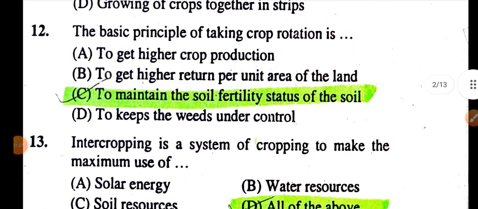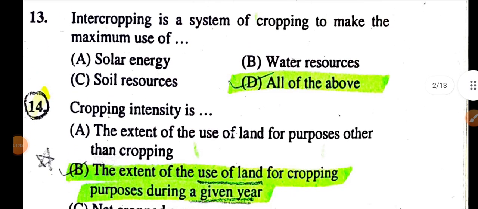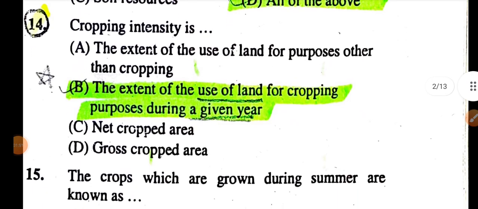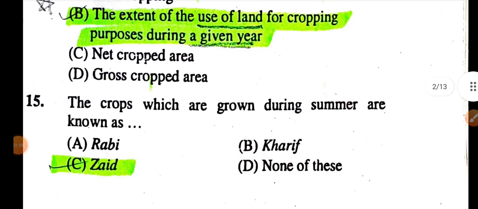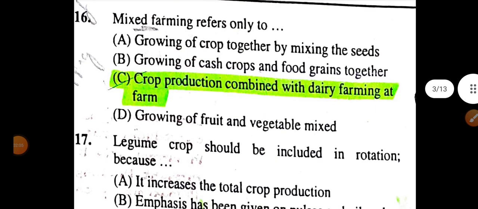The basic principle of taking crop rotation is to maintain soil fertility status of soil. Intercropping is a system of cropping to make maximum use of solar energy, soil resources and water resources. Cropping intensity is the extent of the use of land for cropping purpose during given year. The crop which are grown during summer, it is called summer crop.